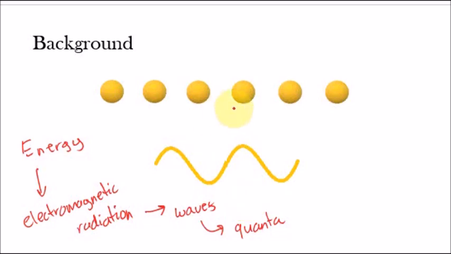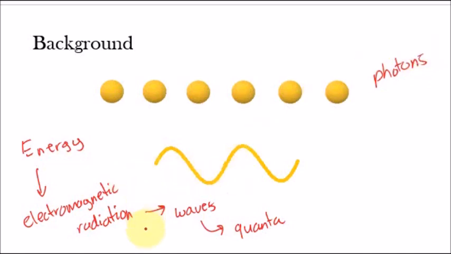At the time, scientists in the early 20th century thought that there was no relationship between energy and waves and matter. However, Einstein and Planck discovered that there is a relationship: these waves from electromagnetic radiation can be thought of as a wave, with wavelength, frequency, all that fun stuff, or they can be thought of as a stream of particles called photons.